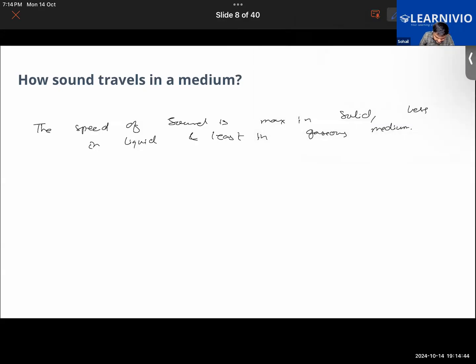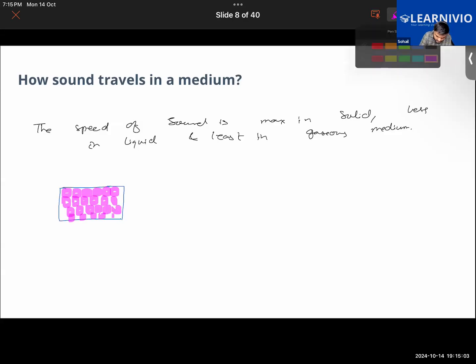Now, take a look at these three different mediums. Say that this is a solid medium. So what we will see is that the particles of the solid materials, as we know, are compactly arranged like this. They are compactly packed. Then take a liquid medium.